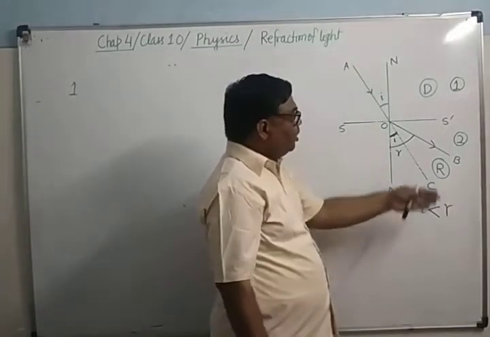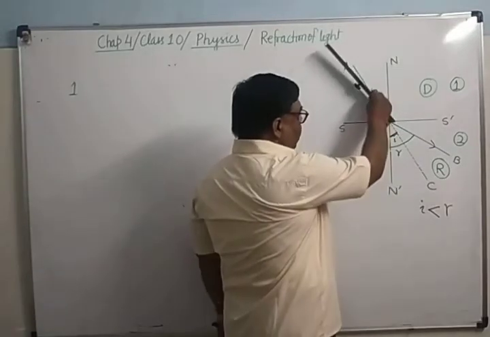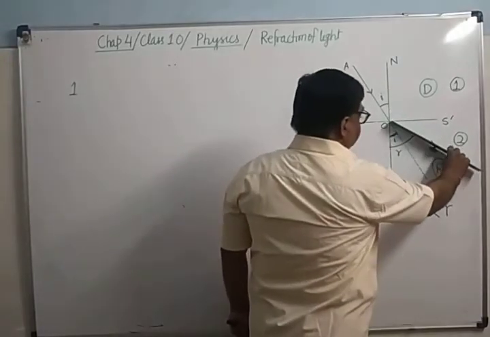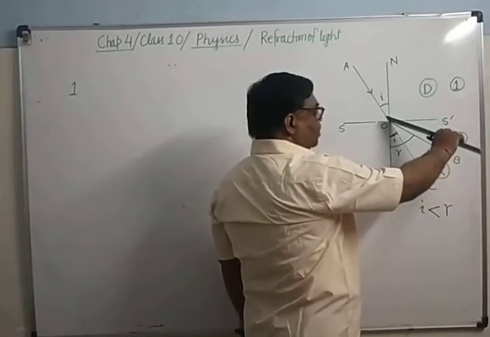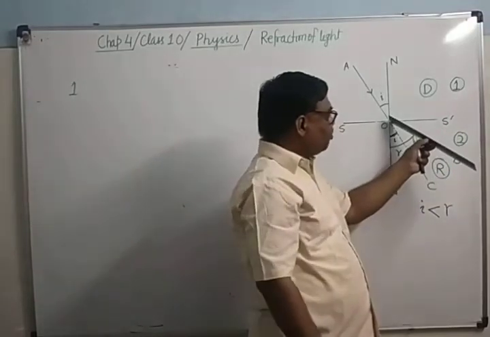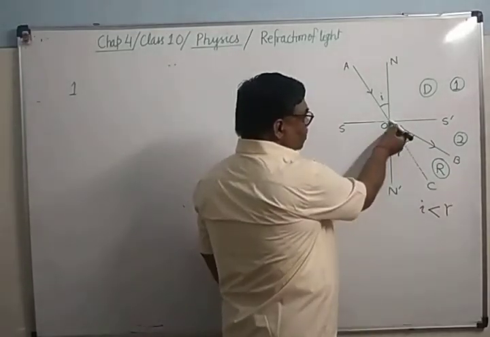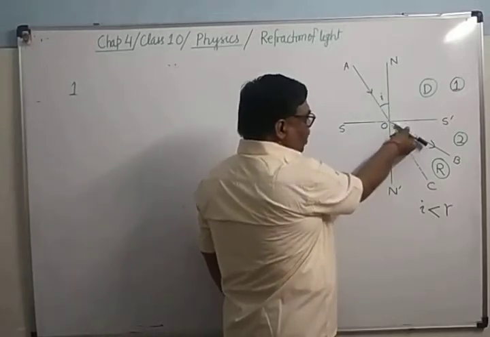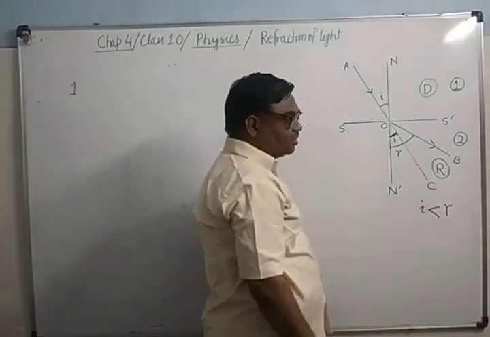Here you can see the incident ray AO is lying on the plane of this white board, so the refracted ray OB will also be on the plane of the white board. It cannot go in this direction.